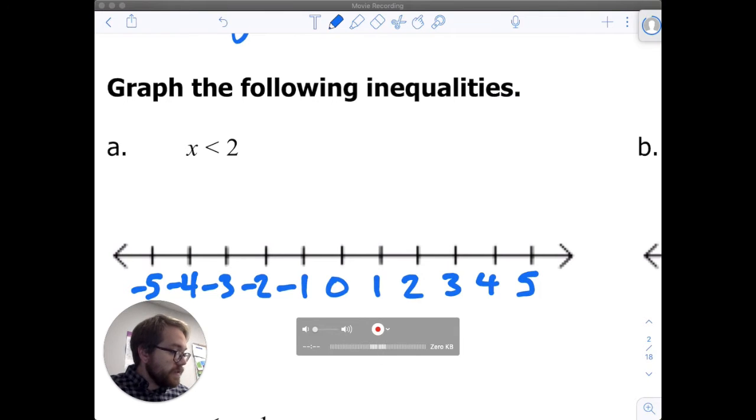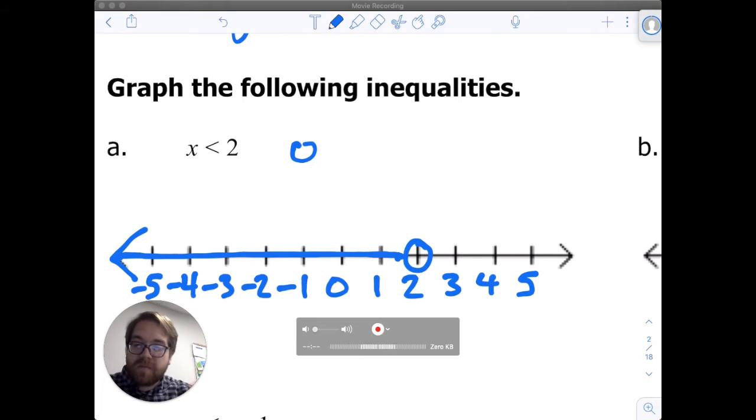My inequality is saying x is less than 2. Because it says less than, I'm going to use an open circle at 2, because it's not equal to 2, but we're starting at 2. All of the numbers that are smaller or less than 2 are to the left, so I'm going to draw an arrow. You probably don't have different colors, and that's okay.